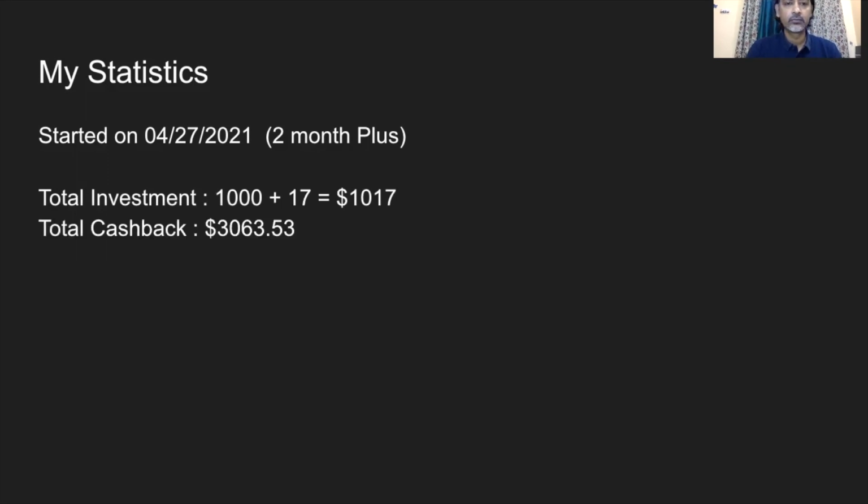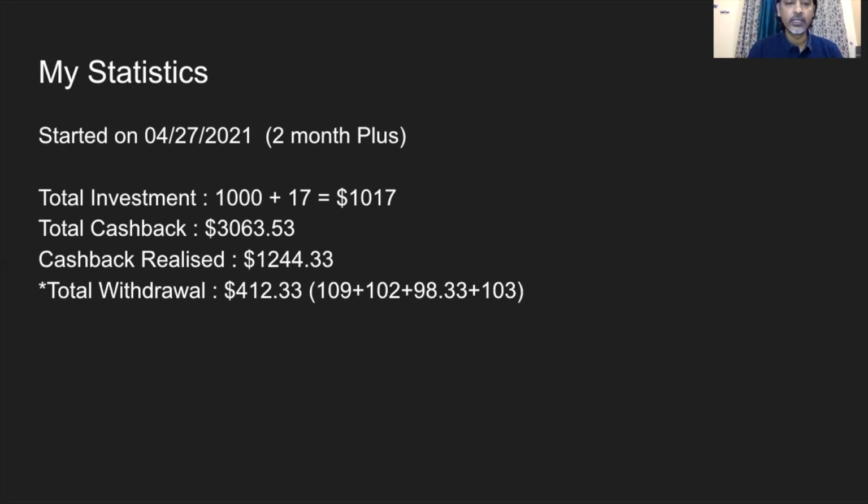And by using this amount, I've received total cashback of $3,063.53 till date. Out of this 3,000, I have realized almost $1,244.33 till date. What I mean is that out of 3,000, 1,800 plus is still not in my account. It will come over a period of 80 to 90 days. We'll go through that as well. Out of this 1,244, I have withdrawn $412 to my account. And the rest of the amount, $832, I have reinvested.